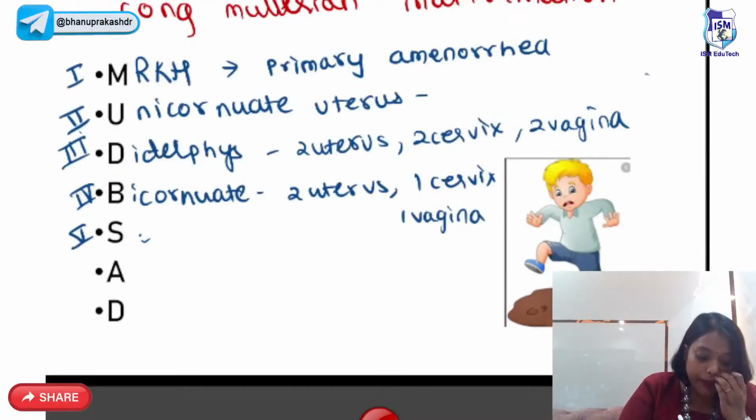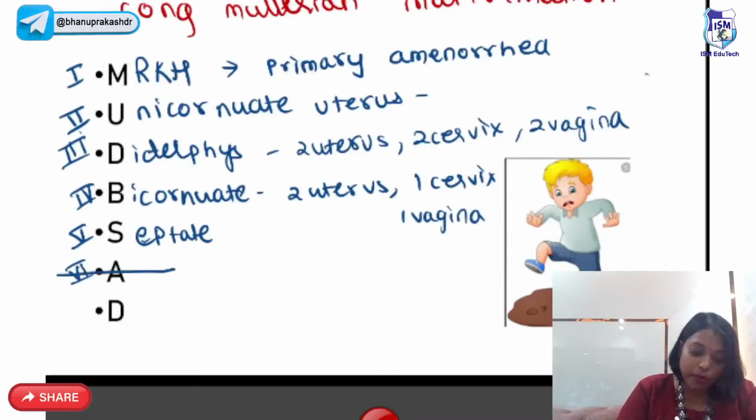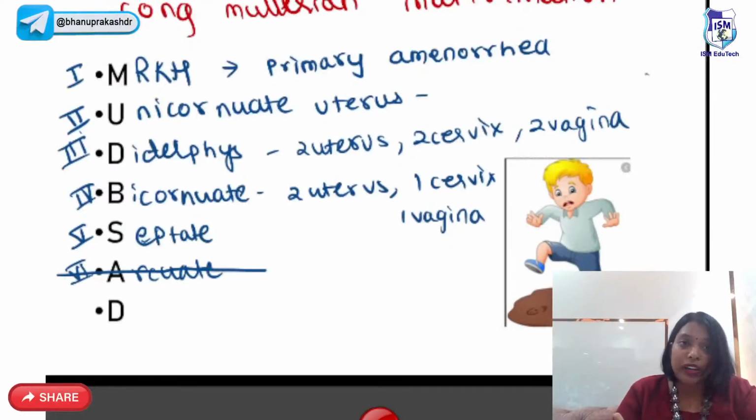So fifth is septate. This is the most common uterine anomaly. This is the most common to have recurrent abortions. This is the most common to have infertility, right? Next, the sixth one is arcuate. Actually, this has been removed from the congenital Mullerian malformations as per European guidelines. So this is no more considered an abnormality in the European guidelines. Okay. So the last one, the seventh, is in utero exposure to diethylstilbestrol.